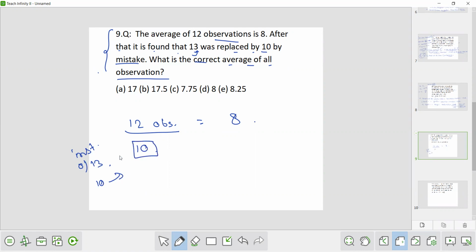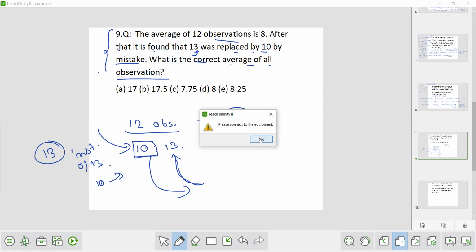So 10 is the false observation and 13 is the correct observation. So we have to take out 10 and place 13 in place of 10. When 10 was taken, the average was 8. But now 13 is being put over the 10 because 10 is the wrong observation and 13 is the right observation.